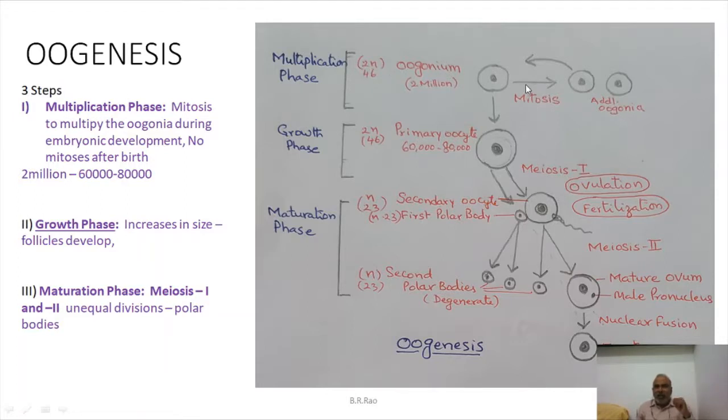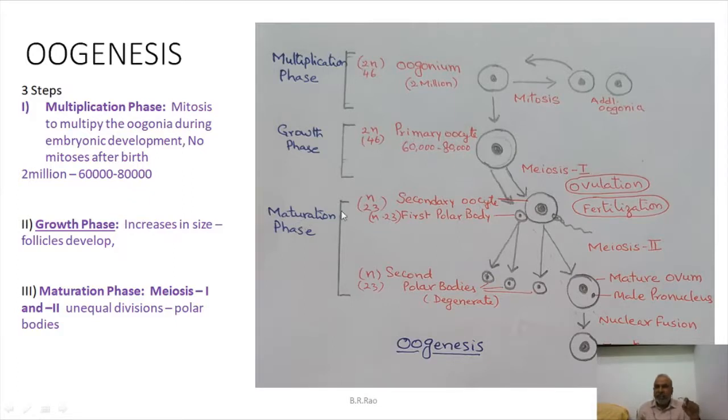Oogonia undergo mitosis. Several mitoses occur. As a result of that, primary oocytes are formed. Additional oogonia are developed as in the case of spermatogenesis. These primary oocytes undergo growth phase by consuming other cells. So they'll increase in size. How many primary oocytes are there? 60,000 to 80,000. And it will go for the next phase called maturation phase.